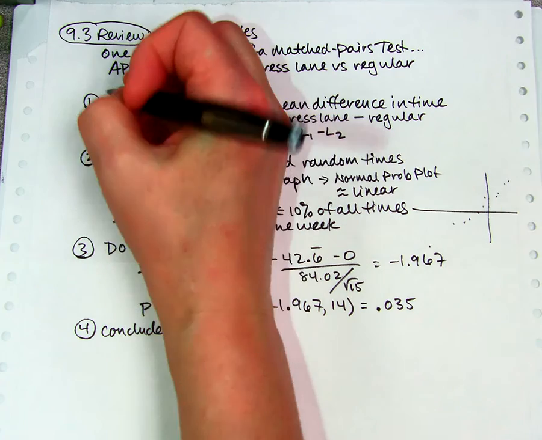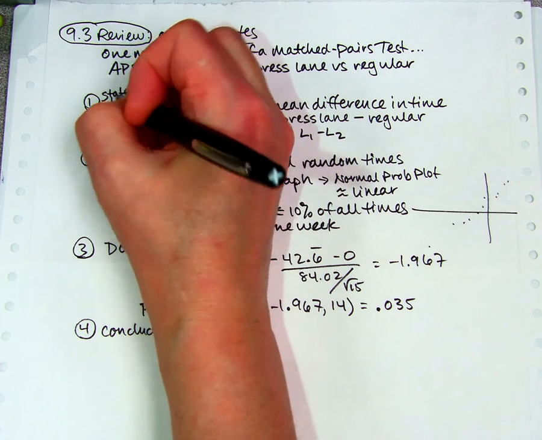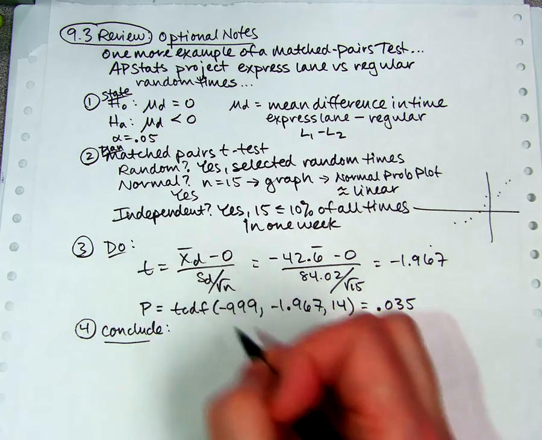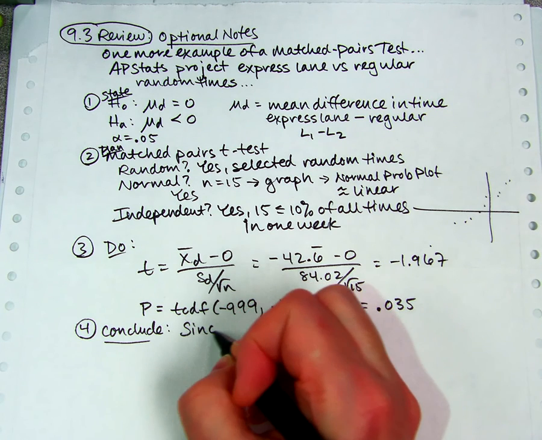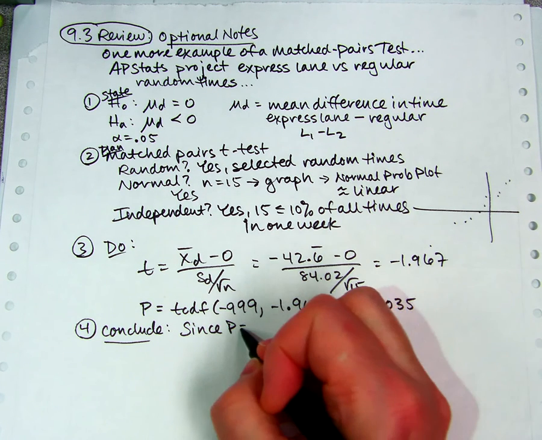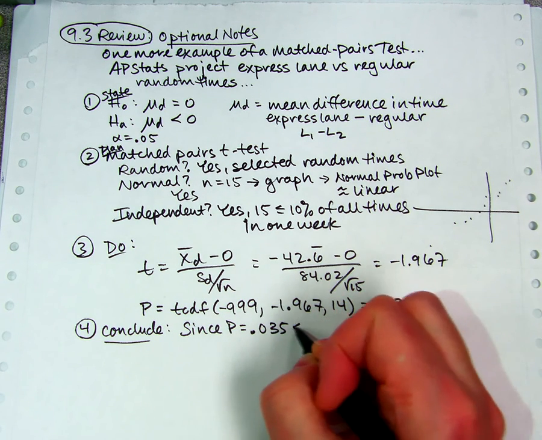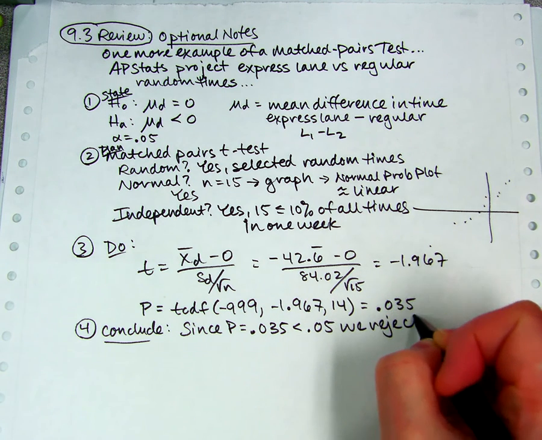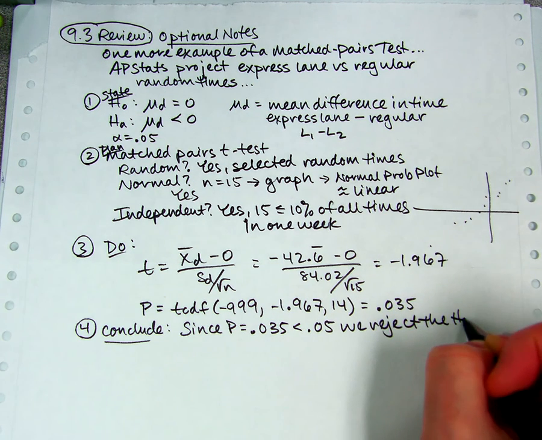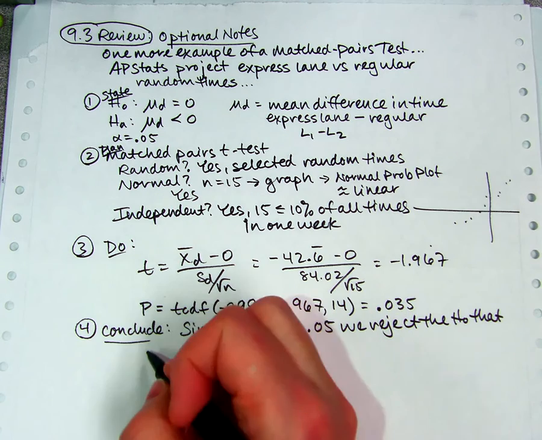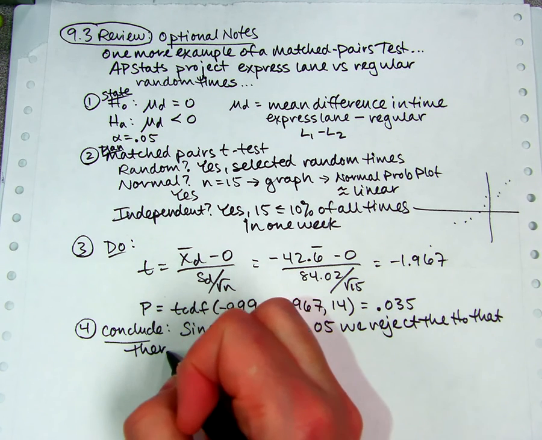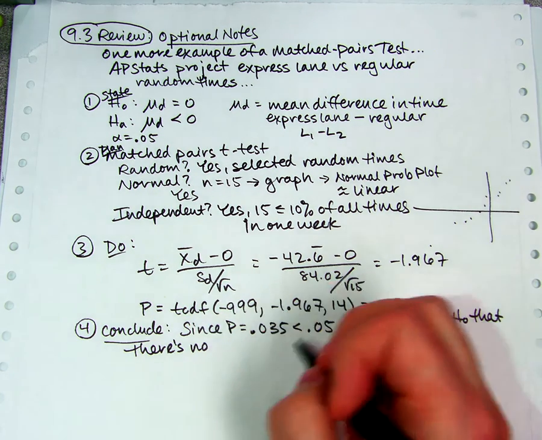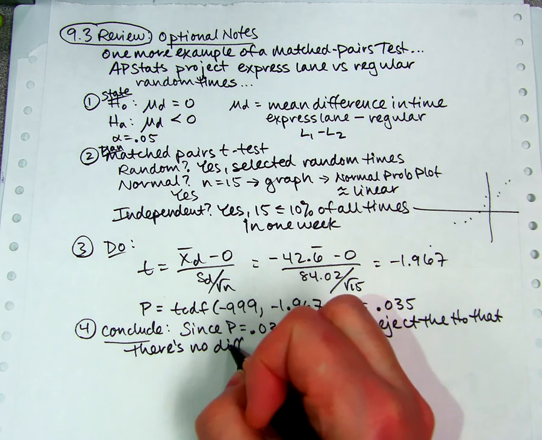I guess I didn't put the word state on here, and I didn't put the word plan. If that helps you write it, you don't actually have to write it. Since p is 0.035, which is less than 0.05, we can reject the null that there's no difference. I like writing it that way, actually, because it emphasizes the fact that the null is the boring one. The null is there's no difference